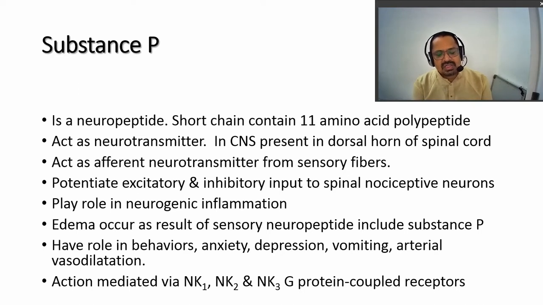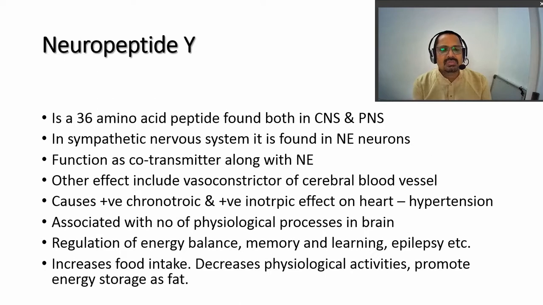Edema occurs as a result of sensory neuropeptides, various neuropeptides are released whenever there is an edema, and one of the major important substances amongst them is substance P. Substance P also plays a very important role in behaviors like anxiety, depression, vomiting, arterial vasodilation, etc. It acts via various G protein coupled receptors, that is NK1, NK2 and NK3. These actions of substance P are mediated by these receptors, and all these receptors are G protein coupled receptors.